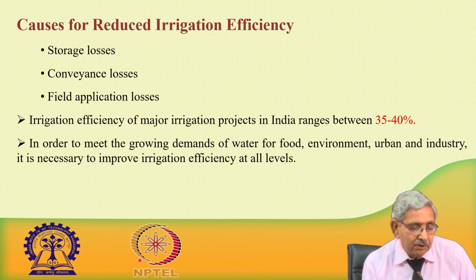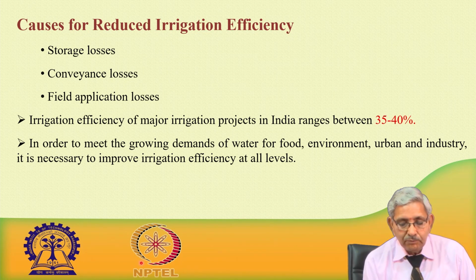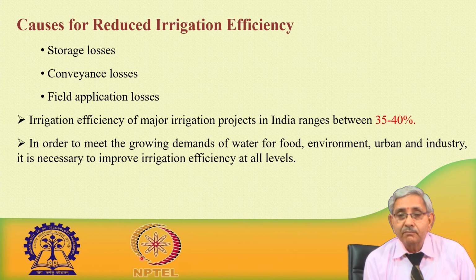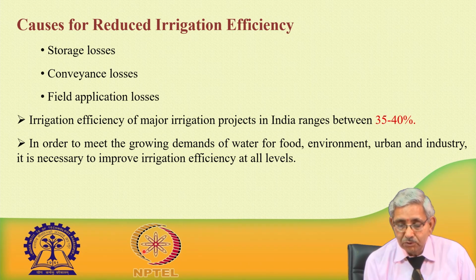Irrigation efficiency of major irrigation projects hardly goes above 40%. In the majority of places it is 35% or 40%. So, a huge amount of water is lost.